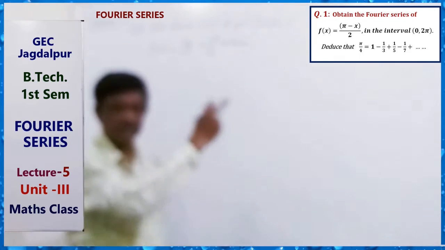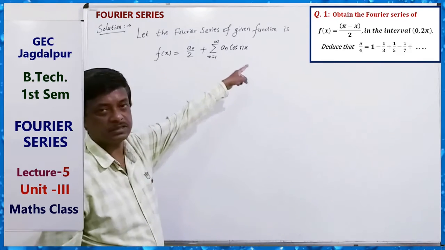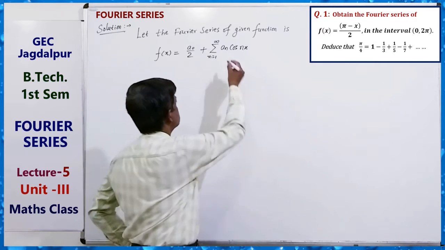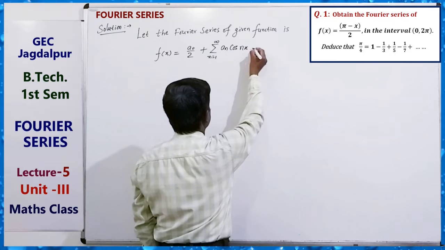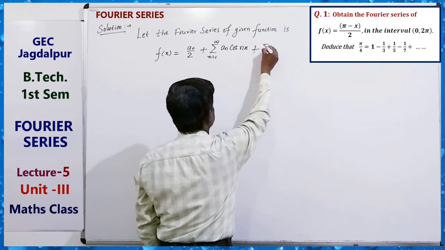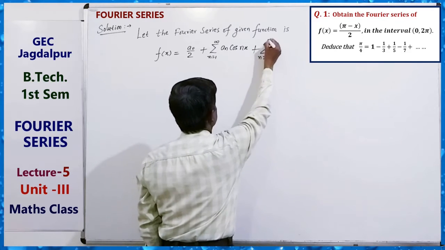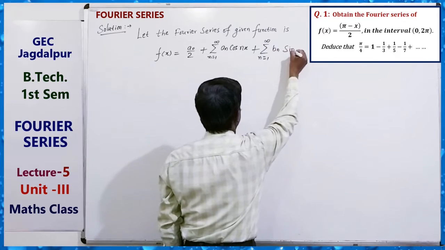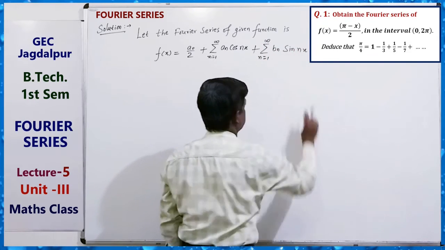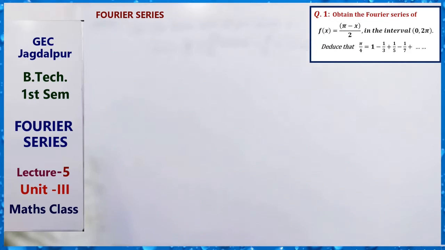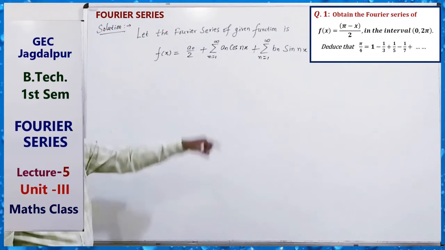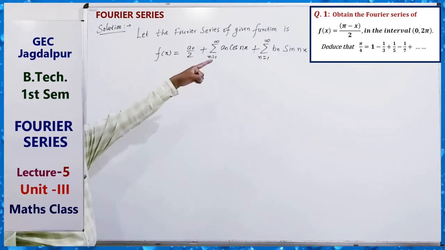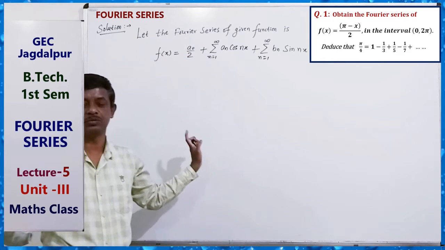Here in the Fourier series expansion we take cos nx, because it is the 0 to 2 pi interval. So an cos nx plus sum of n equals 1 to infinity bn sin nx. Clear? So let the Fourier series of the given function be this. Just we are supposing this.